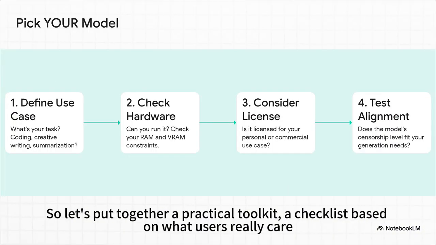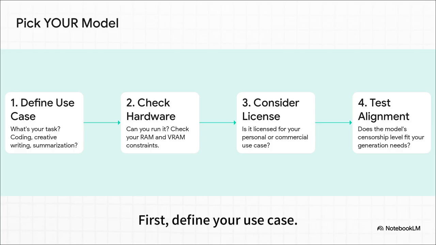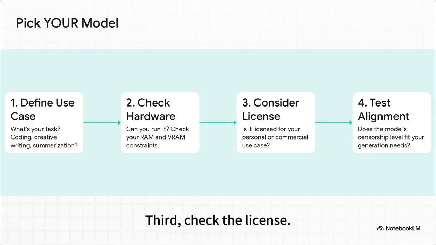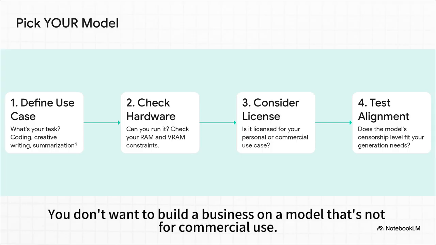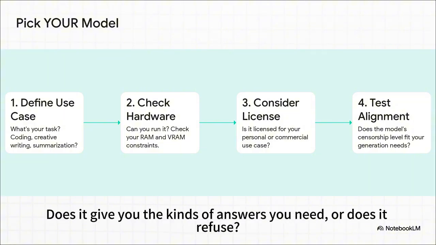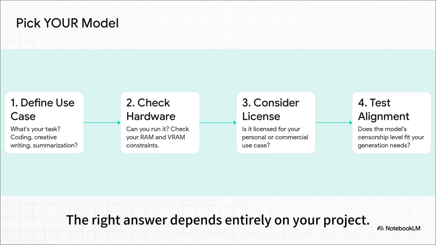So let's put together a practical toolkit, a checklist based on what users really care about. First, define your use case. Are you coding or are you doing creative writing? They need different things. Second, be real about your hardware. VRAM is almost always the biggest bottleneck. Third, check the license. You don't want to build a business on a model that's not for commercial use. And finally, test its behavior. Does it give you the kinds of answers you need or does it refuse? The right answer depends entirely on your project.